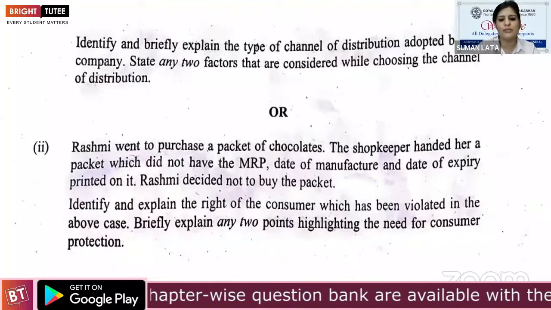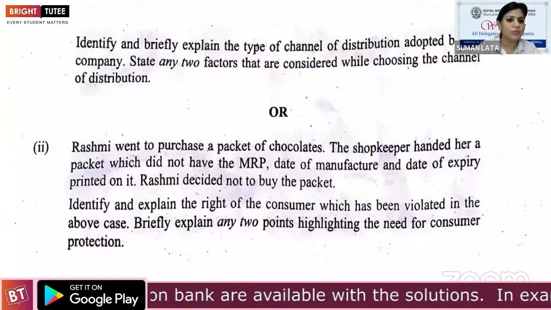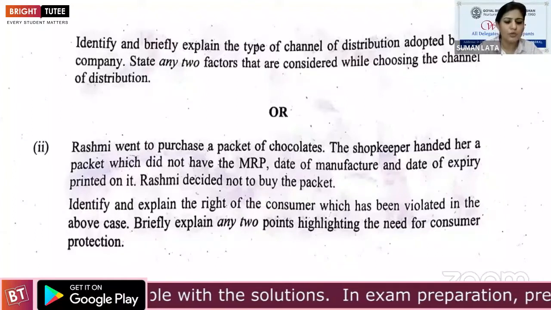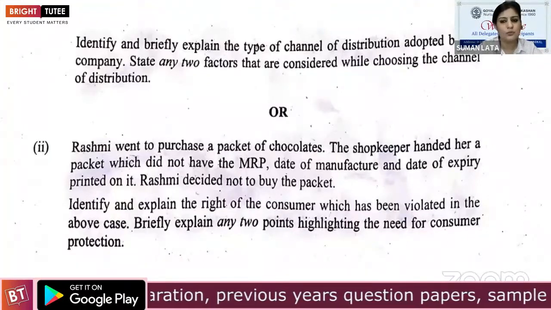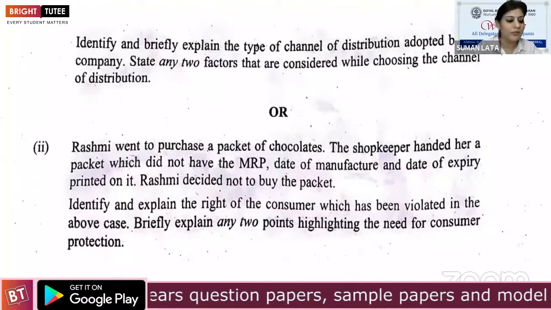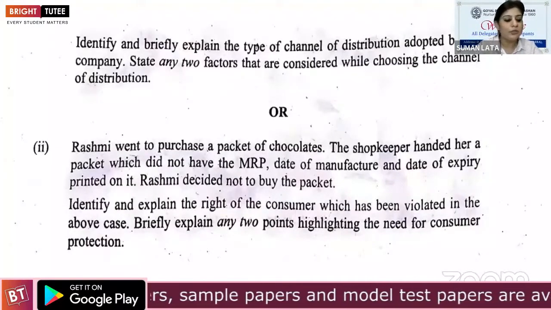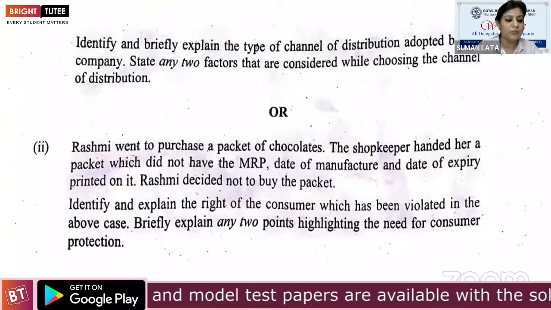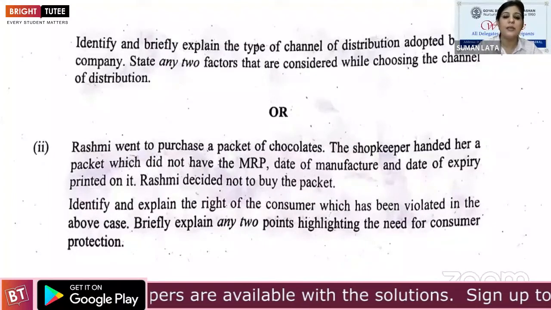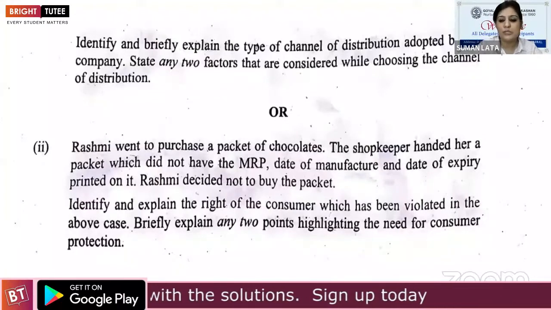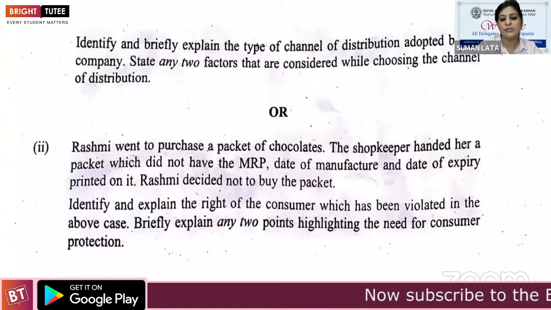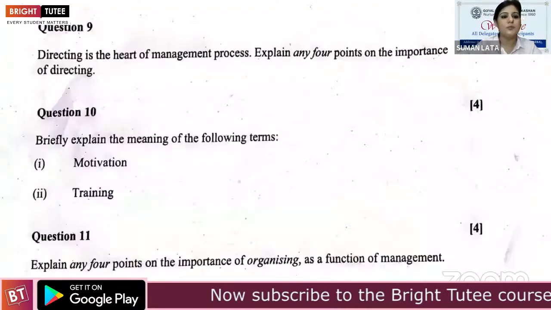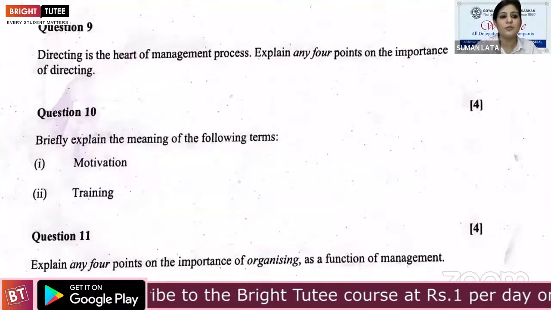Briefly explain any 2 points highlighting the need for consumer protection. Why is the consumer required to be protected? Consumer protection makes the market work for business and consumer both. If we protect the consumer, it prevents consumers from being misled by any business. Any other points are also accepted. If you have explained any other points related to consumer protection, yes, obviously, these points are accepted by the board.